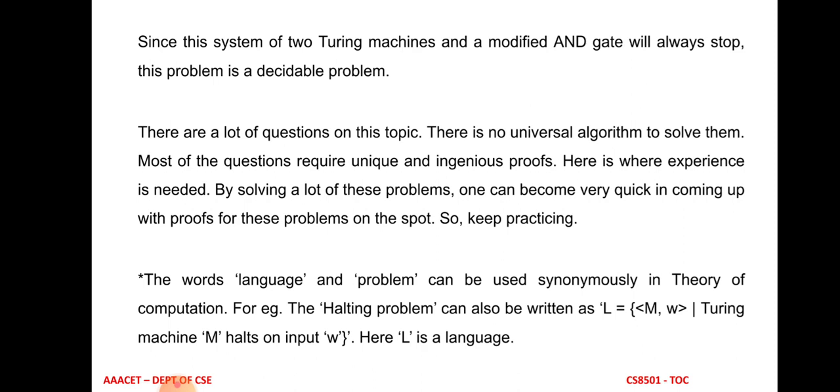The words language and problem can be used synonymously in the theory of computation. For example, the halting problem can also be rewritten as the language L equal to the pair M, W, where M is a Turing machine and W is a string, and this Turing machine halts on the input W when the input string belongs to the language. If the input string W does not belong to the language, then the Turing machine will never halt for a recursively enumerable language. For a recursive language, the Turing machine will always halt, even if the input string does not belong to the language.